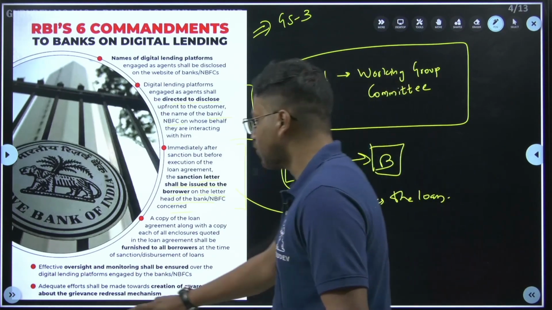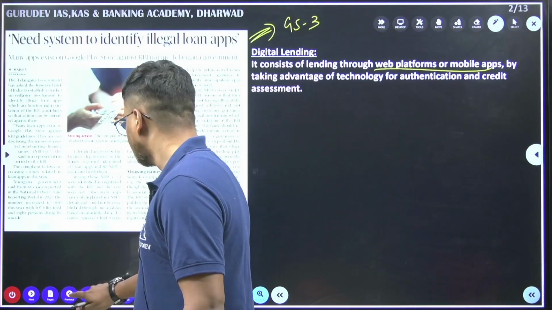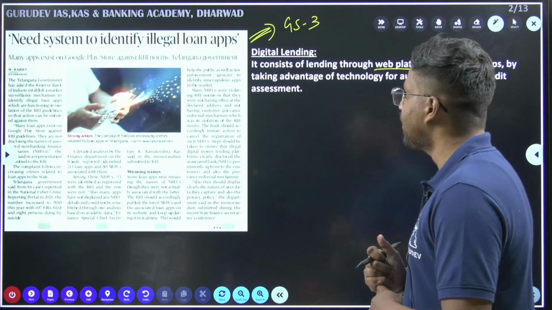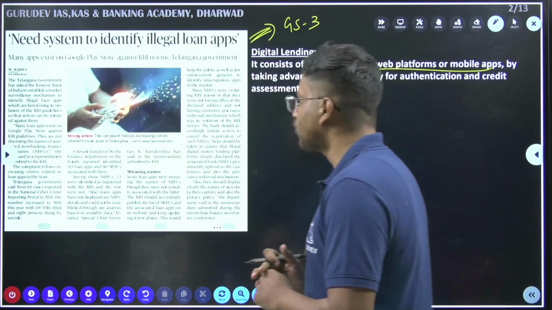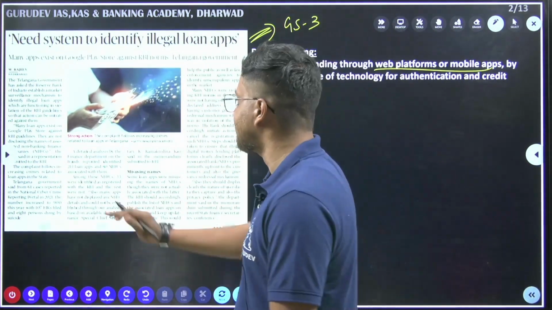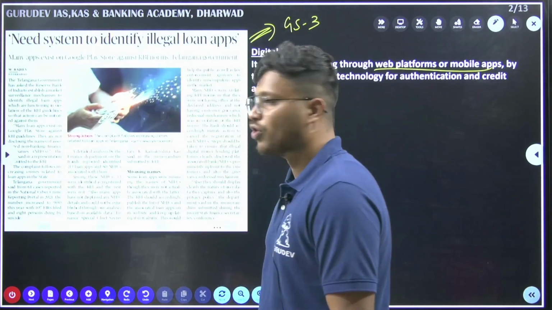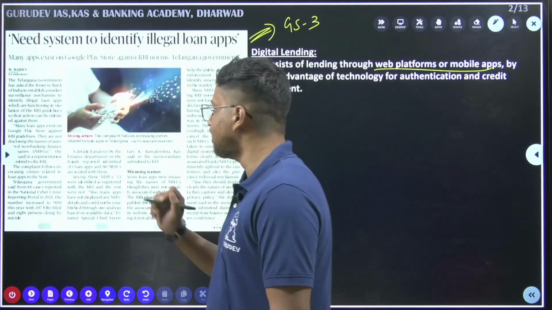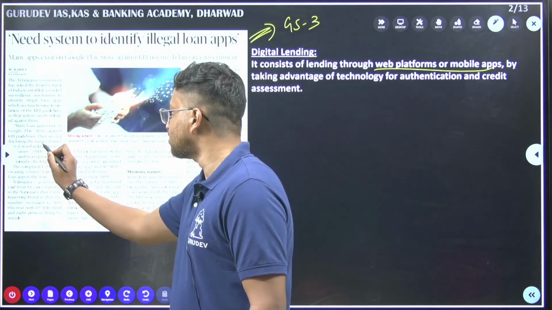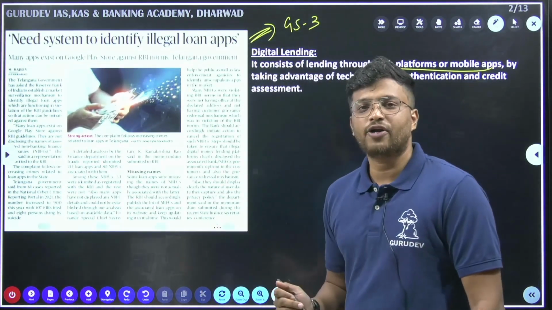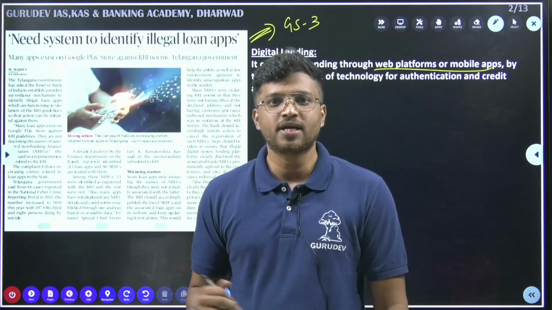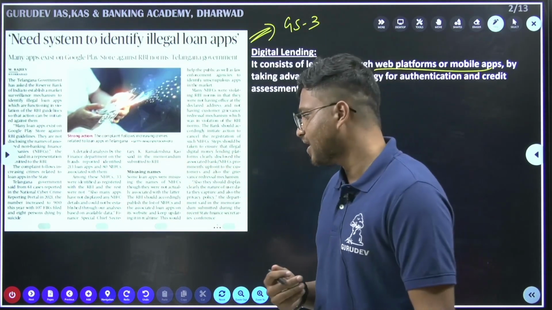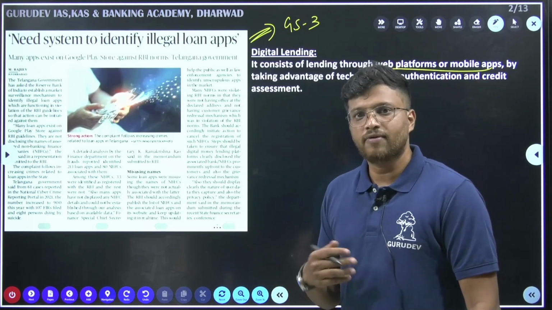When we look at the article, it is mainly about the complaint by the Telangana government to the RBI. Again, the issues mentioned in the second para are that many loan apps exist on the Google Play Store against RBI guidelines, which is one of the issues we have studied. Then they are not disclosing the names of the associated NBFCs. This is a kind of fraud happening in online lending platforms. We will look ahead at what action the RBI will take. In the coming days, maybe the RBI will take some action. We will do this again.